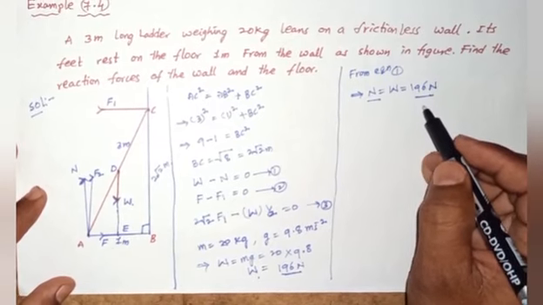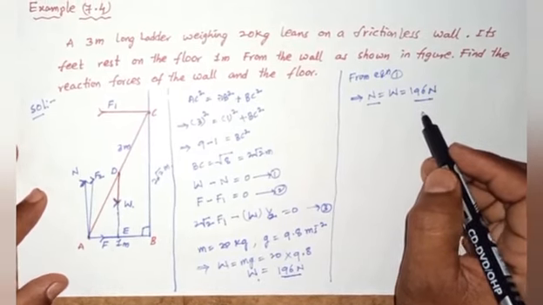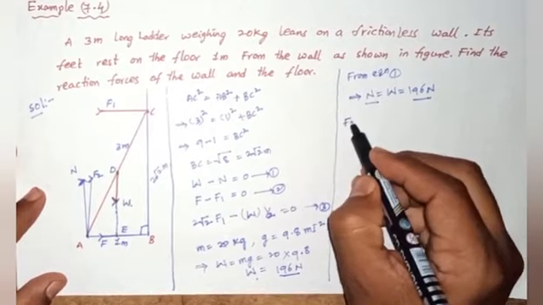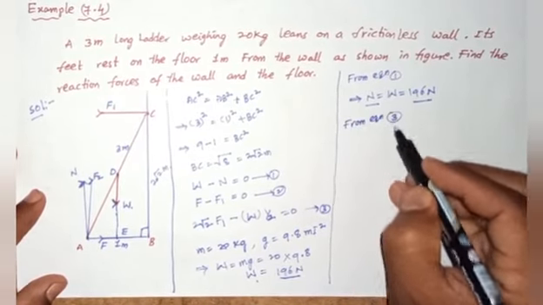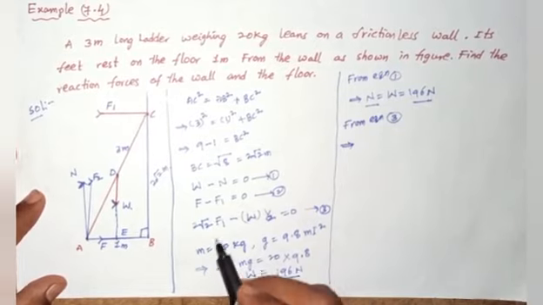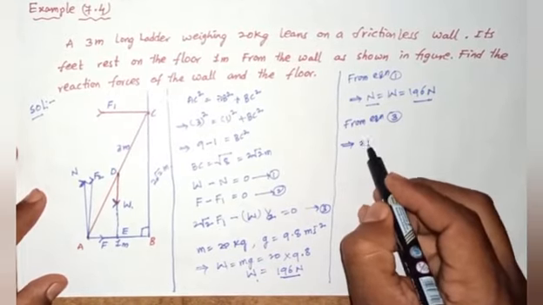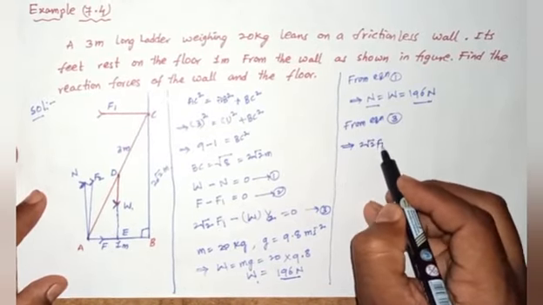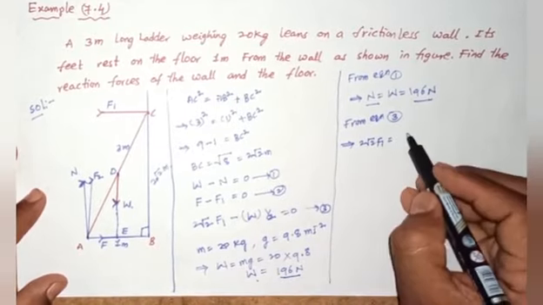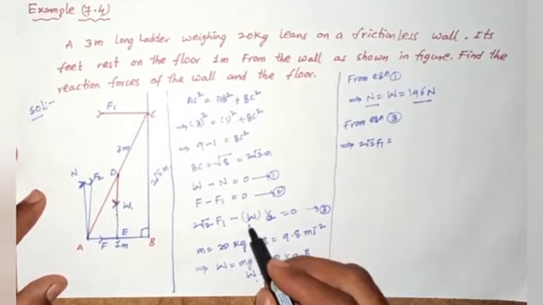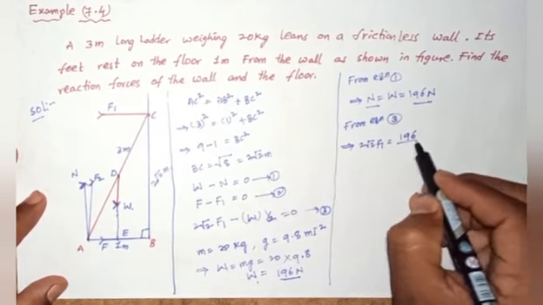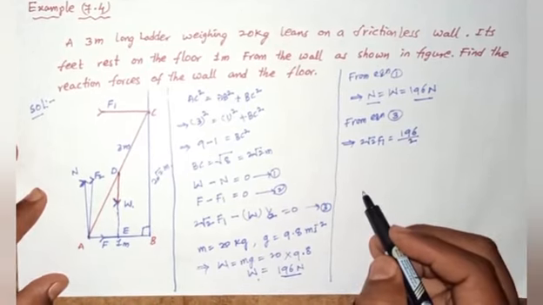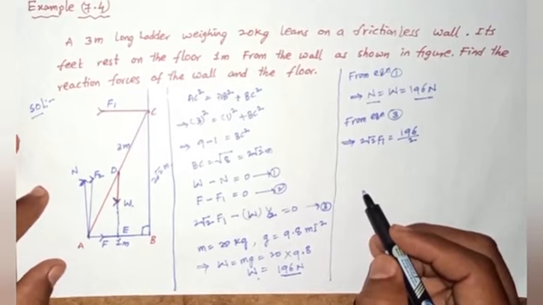Next, from equation number 3, we can find F1. So 2 root 2 F1 equals W by 2, that is 196 by 2.